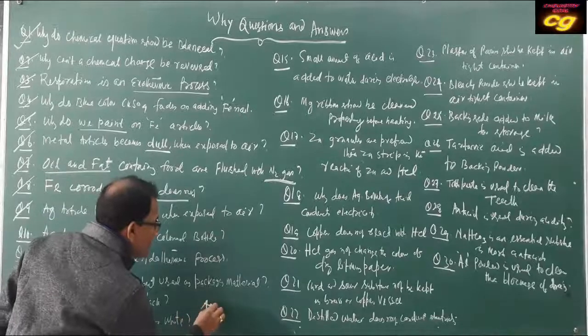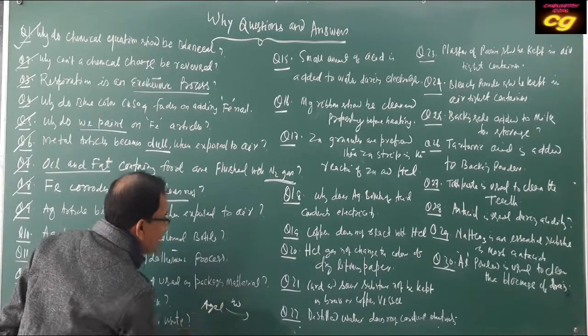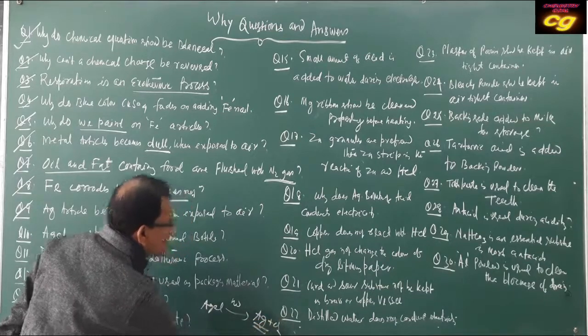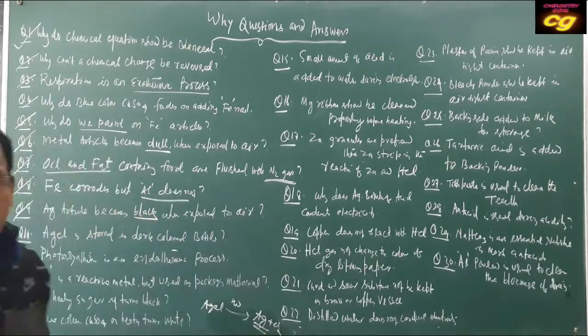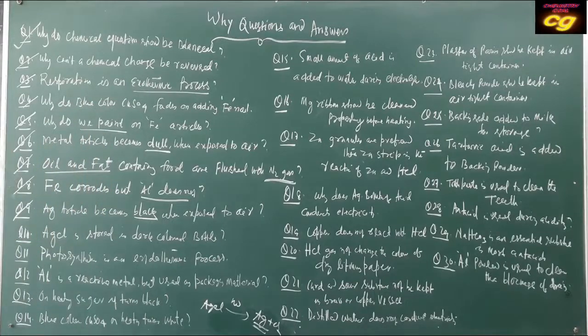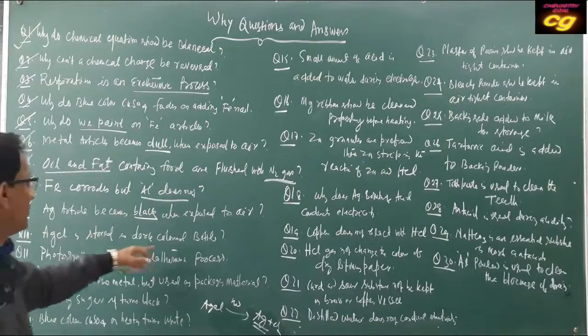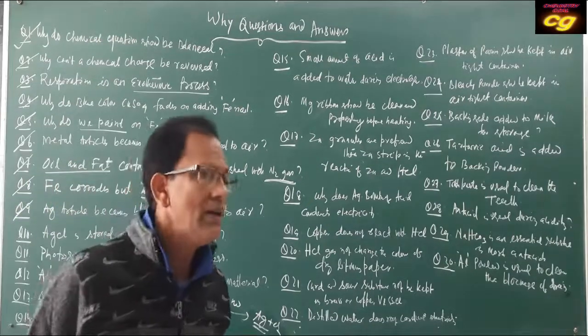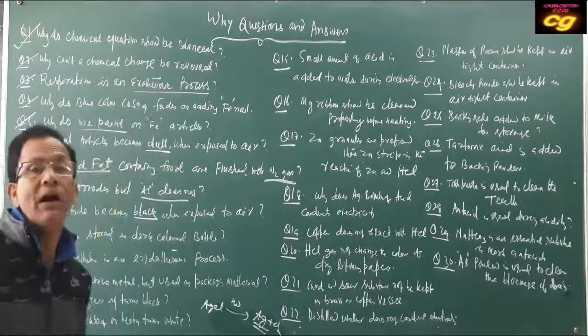AgCl in the presence of light converts to Ag and chlorine. Ag is grey, black. That's why it should be kept in a dark colored bottle, because light will be absorbed by the bottle, so that the AgCl will not be affected.